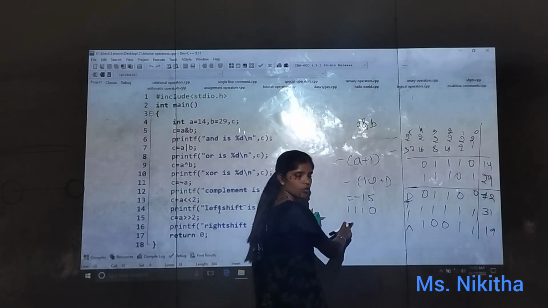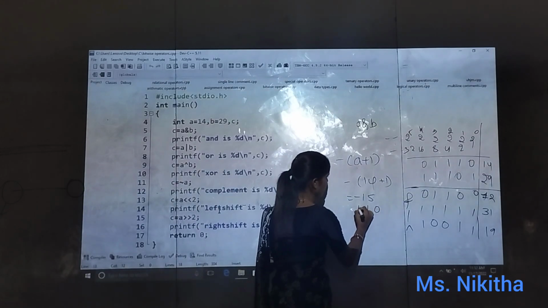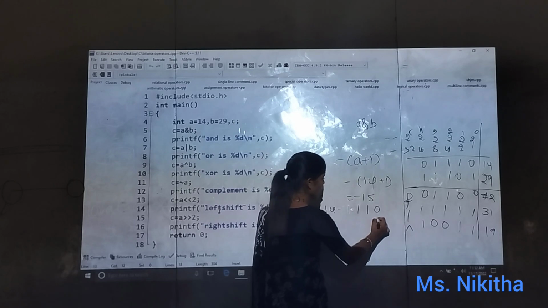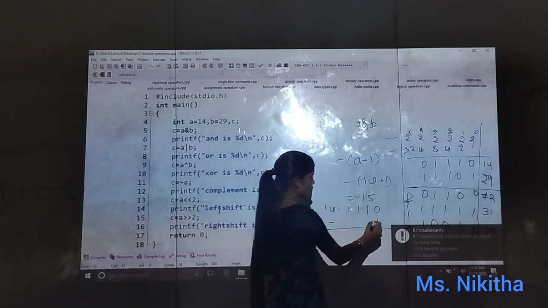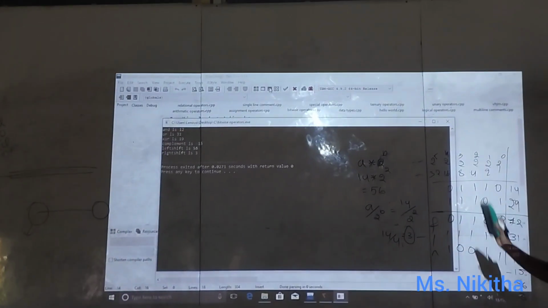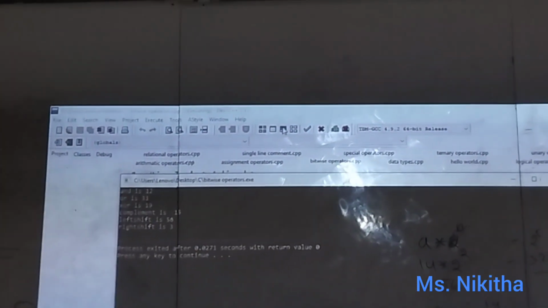Sorry, we have to take from the left, right? 0 1 1 1. This is the value of 14. For this we need to add 1 and put a minus in front. So XOR is 19, complement is minus 15, left shift is 56, and right shift is 3.